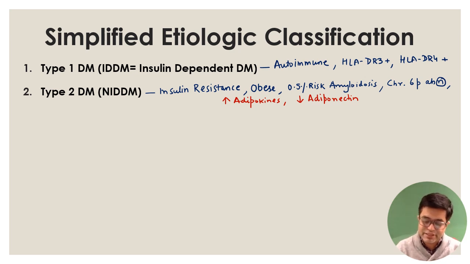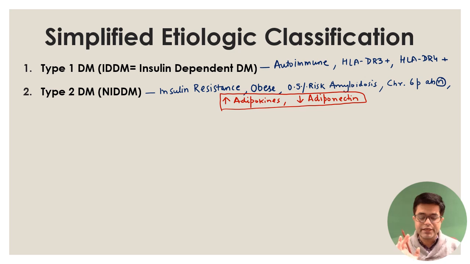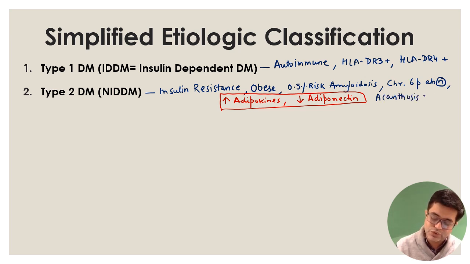In these patients, this level, due to a variety of reasons, gets disturbed, leading to the development of insulin resistance. Many type 2 diabetes mellitus patients also have acanthosis nigricans. What is acanthosis nigricans? You know it. There is a black discoloration happening at the back and in the neck region of the patient.